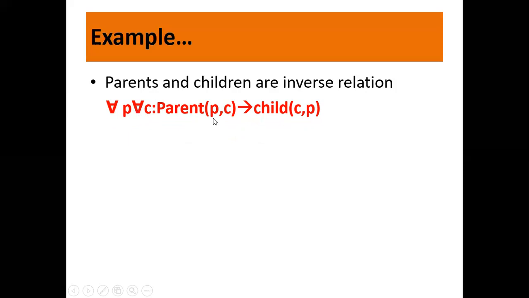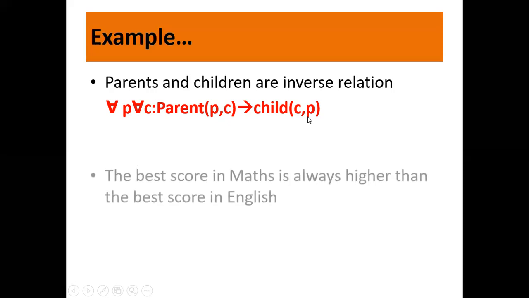Now, p is parent of c implies that c is child of p. Yes or no, the inverse relation here? If p is parent of c, that means c is child of p. It's very simple in fact.